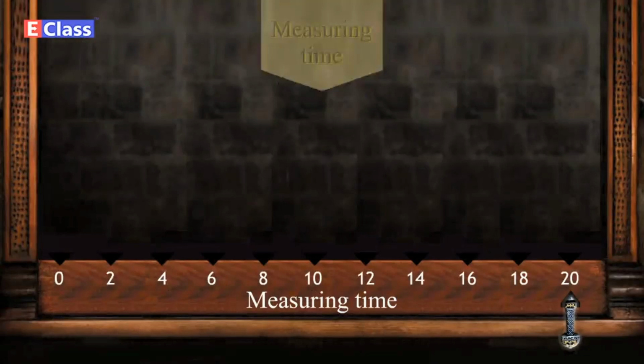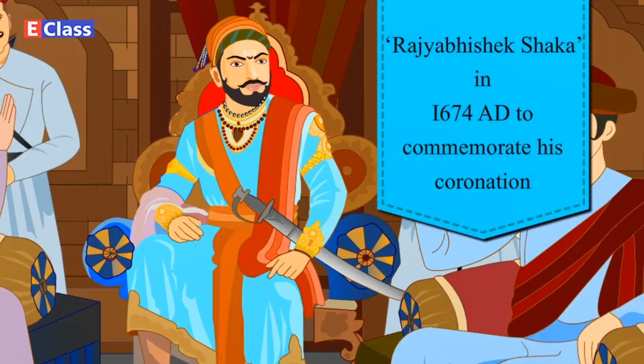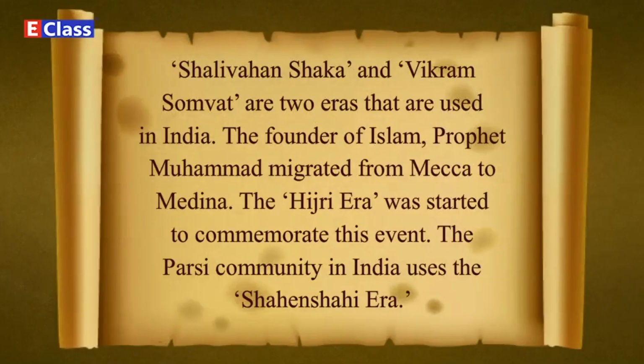We have seen eras had started a new era or Shak known as Rajabhishek Shak in 1674 AD to commemorate his coronation. Shalivahan Shak and Vikram Samvat are two eras that are used in India.